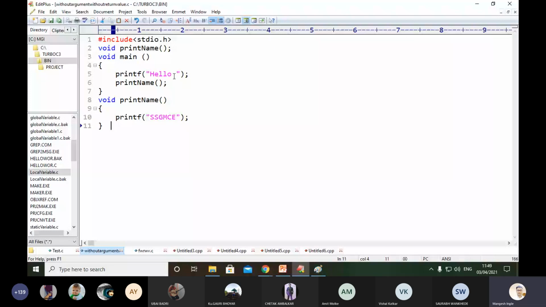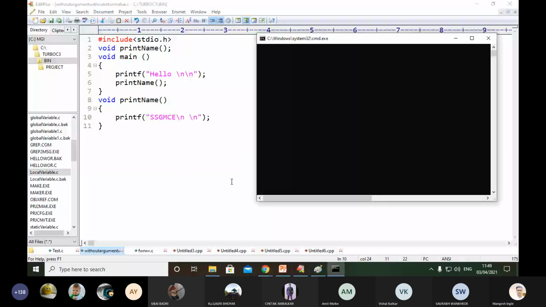Okay, put here slash n. Again slash n. So it will help you to remember. Here is also one slash n. I'm putting here slash n. So save it, run it. Okay, you can see on your screen the output.